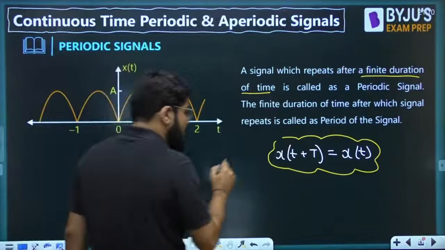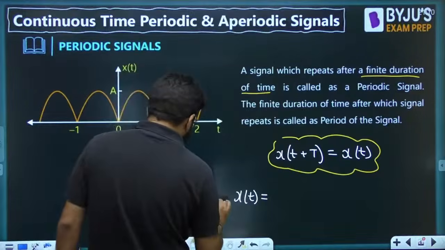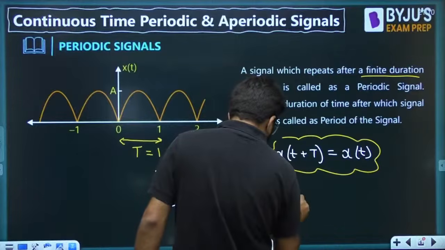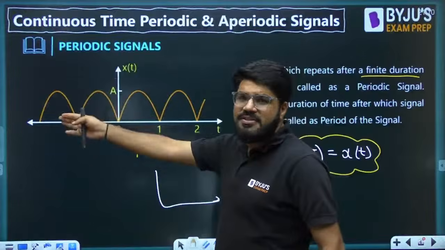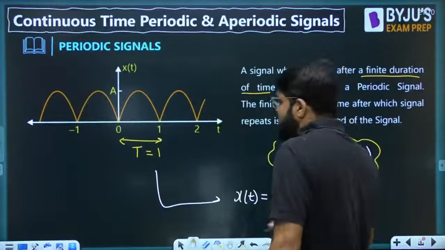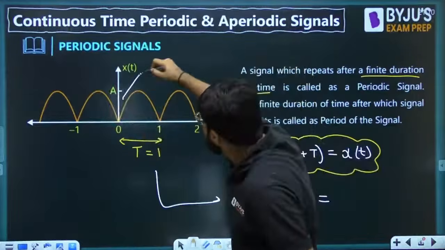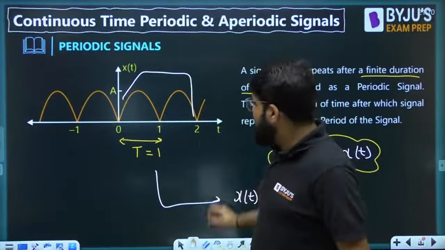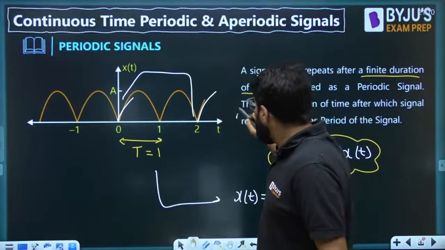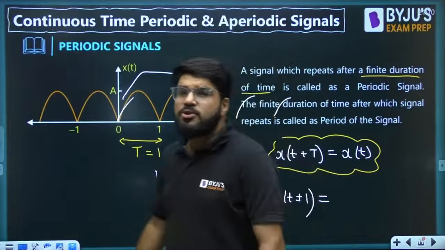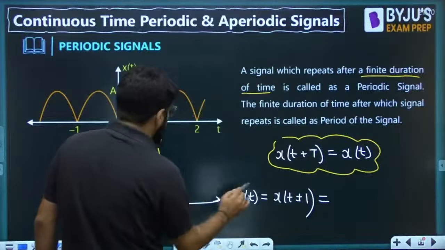But not only this, if I say x of t is the same as x of t minus 1 or plus 1, either right shifted or left shifted, both are equal. But not only this, it repeats. If it repeats after 1, it repeats after another 1 unit of time, meaning it repeats after a total of 2 units of time also. The nature at t equal to 0 and t equal to 2 is the same. It will repeat at t equal to 3, at t equal to 4. So it will repeat after every 1 unit of time.